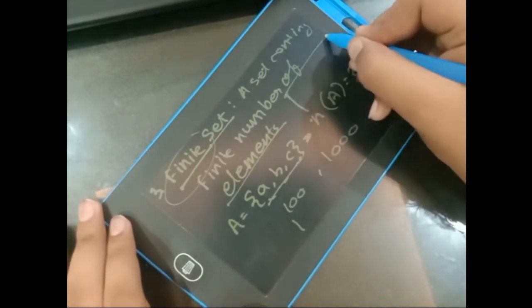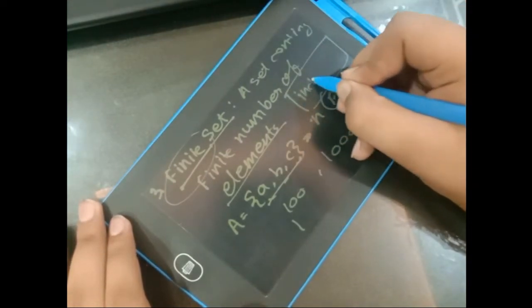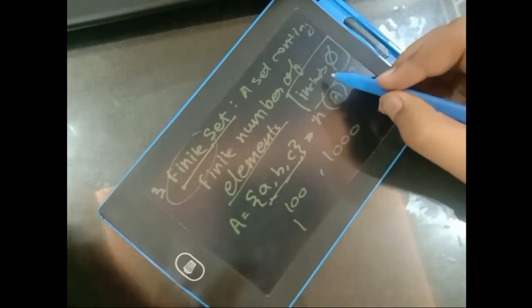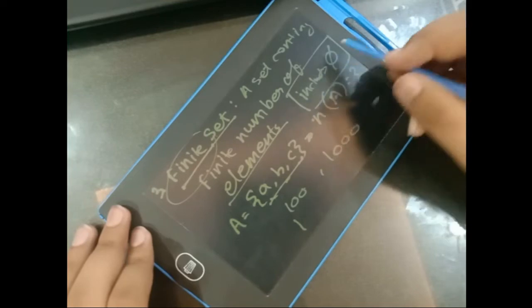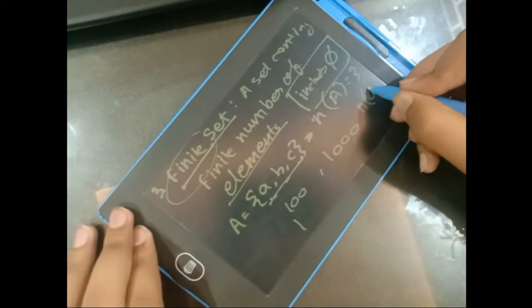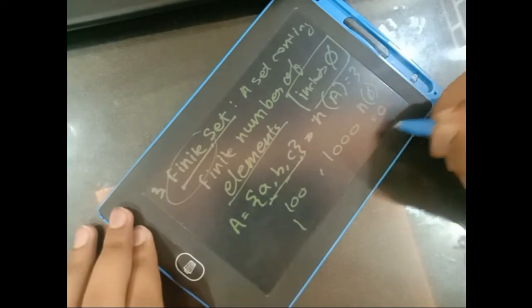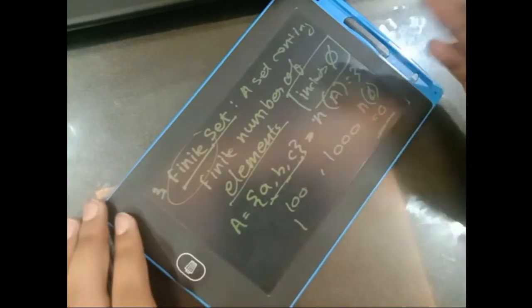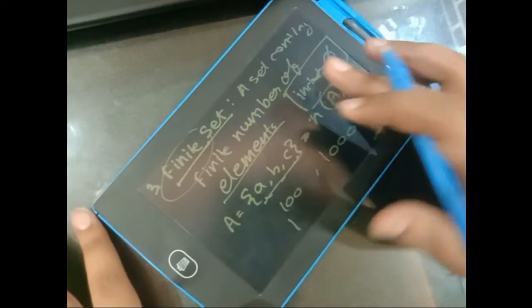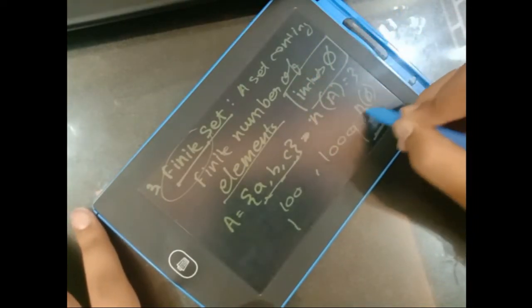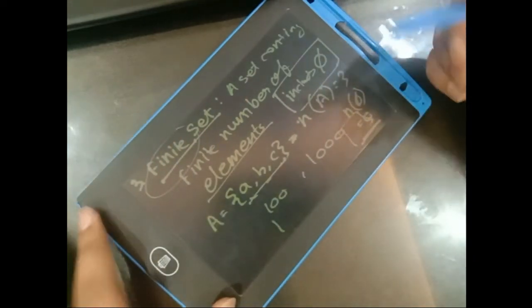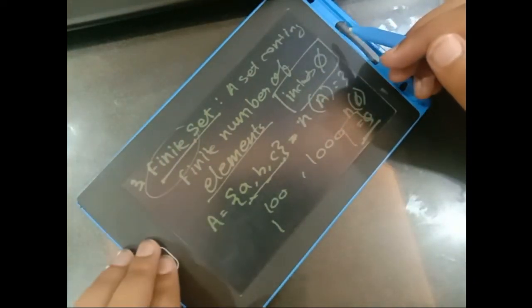This includes phi, which as I explained previously is the empty set. The number of elements in the empty set is 0. 0 is a finite value, although we won't discuss whether 0 has a value or not. But phi is included in the finite sets. Let's move on.